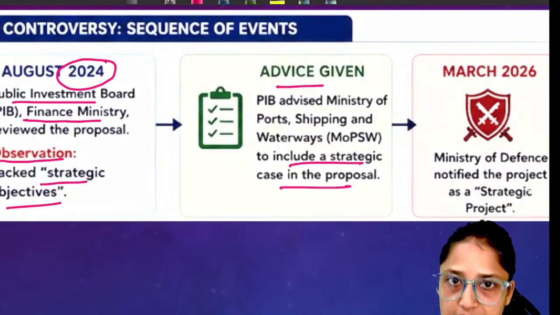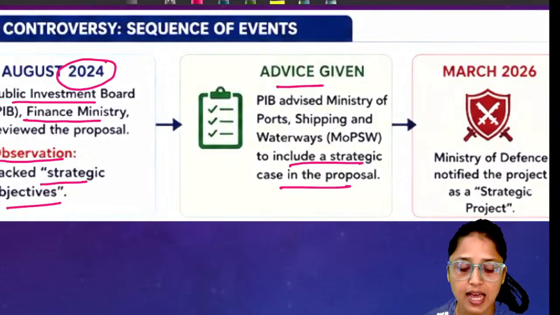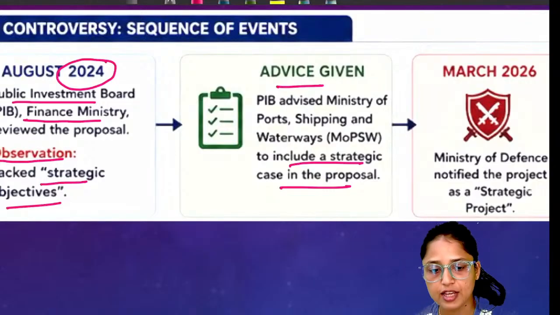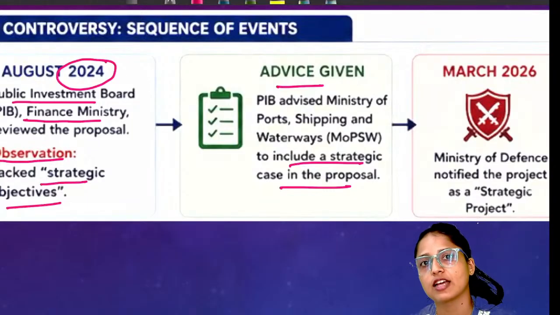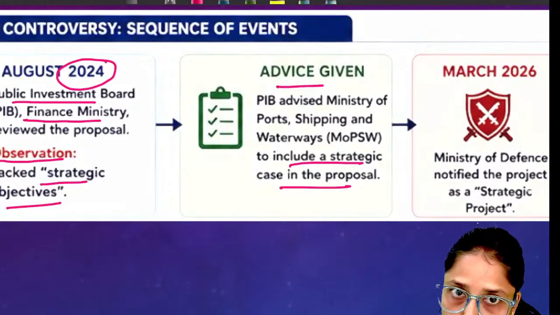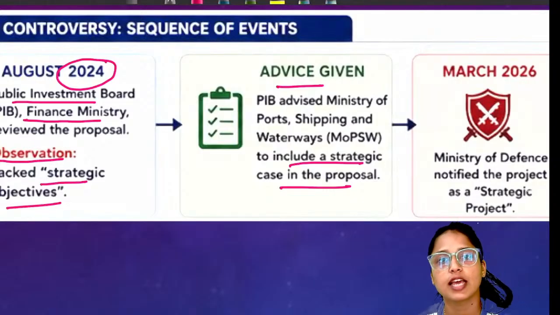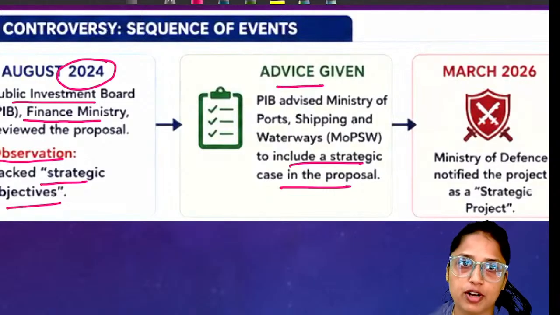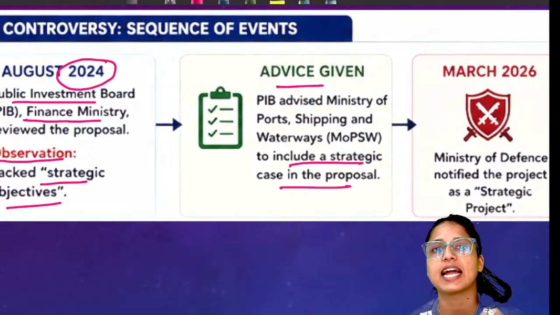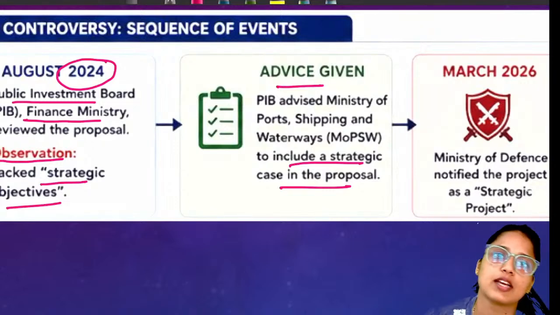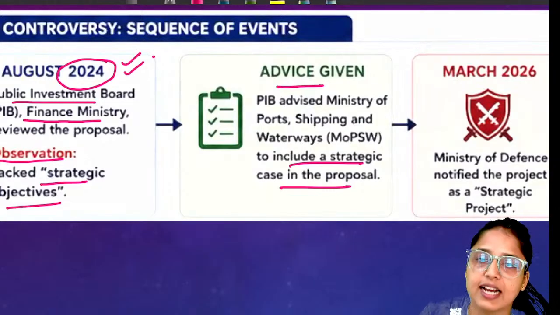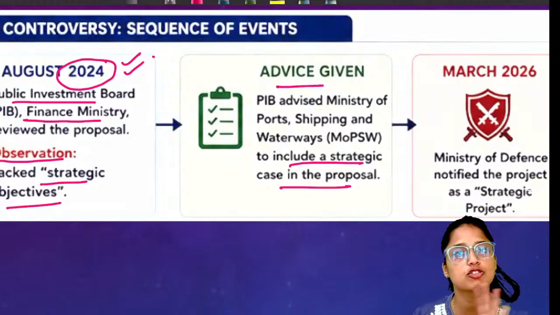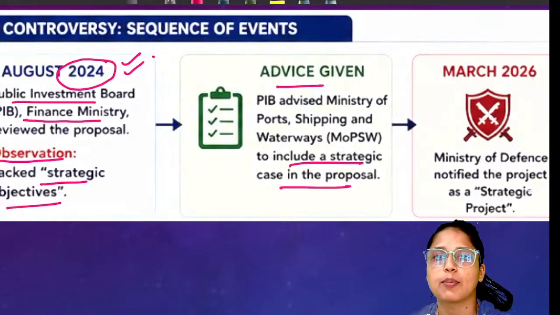Basically, this body is saying that since we are not seeing a very significant advantage of this particular transshipment port, or for that matter, Great Nicobar project, we cannot say that this project is strategic for India, because if anything is strategic, it will be very important for national security, for economic security, etc. So in 2024, this body said that at present we are not seeing anything strategic in the project. If you want the approval for this project, you must include some strategic thing.